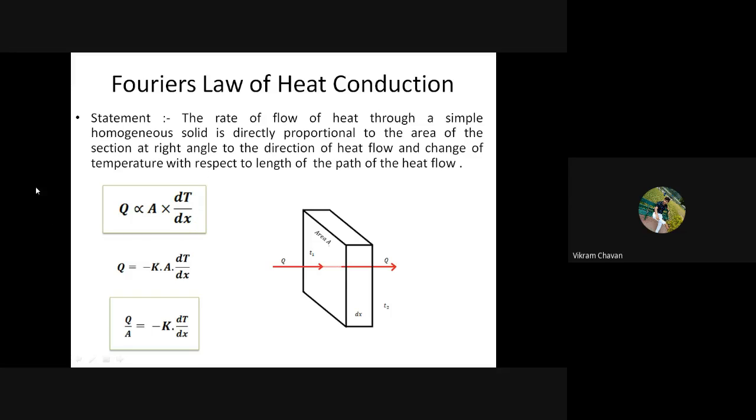Now here we have to normalize this proportional sign. For that purpose, we have to introduce one constant. The proportionality sign will be normalized by a constant, which we have introduced as capital K. But while introducing this capital K, we have also provided the negative sign. Why have we provided the negative sign over here?